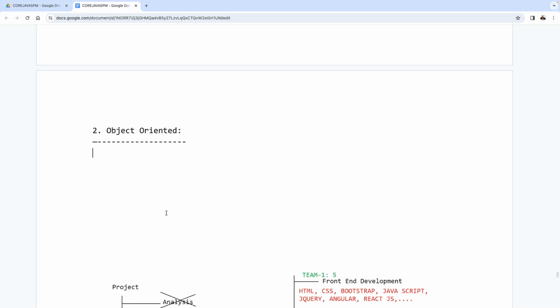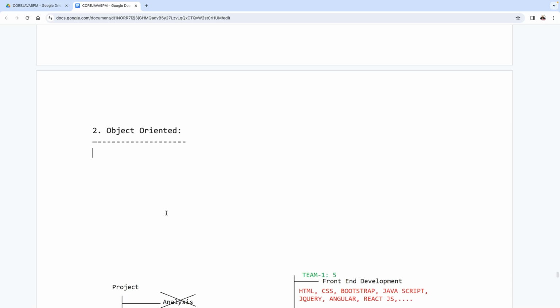Why? Because it is able to represent the total data, complete data in the form of objects by following the object oriented features. Can you tell me what are the various object oriented features? Class, object, encapsulation, abstraction, inheritance, polymorphism, and so on. Message passing. They're called object oriented features. These object oriented features are implemented in Java or not. So Java is an object oriented programming language. Clear to all of you?